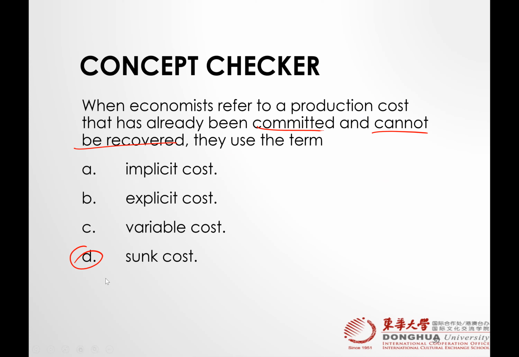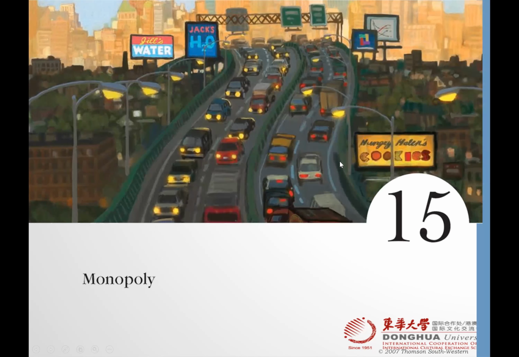Good, you have a good memory. Okay, any question regarding our perfect competition? This is the perfect time to ask questions. Any question regarding our perfect competition? Clear so far. Good. Let's talk about the monopoly.